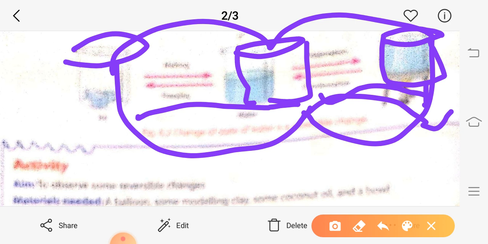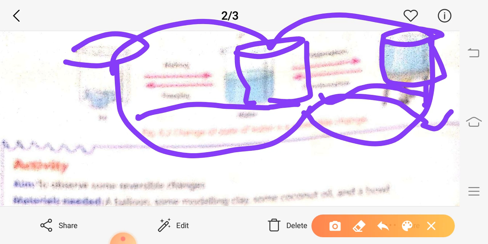This continuous cycle is called a reversible change, because the substance, water, only changes its state but remains the same.